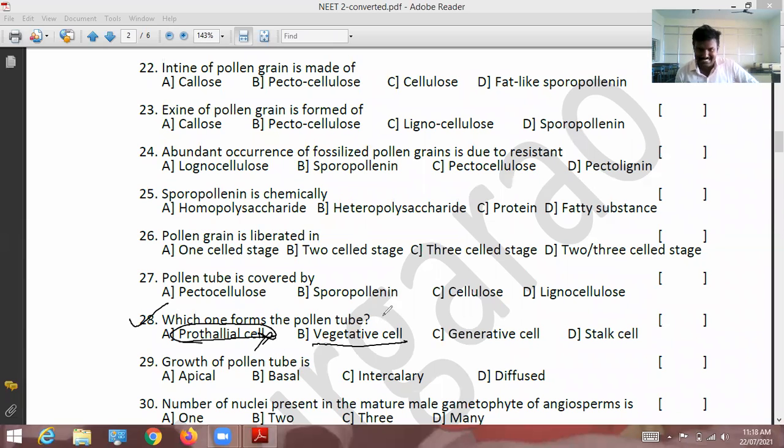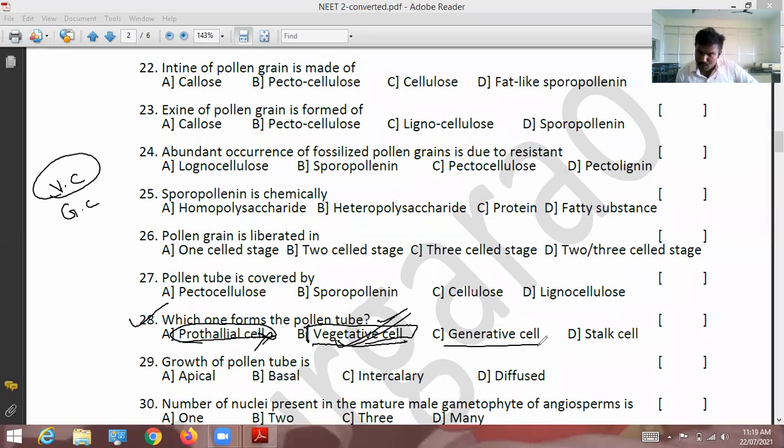Vegetative cell, yes. The pollen grain consists of a vegetative cell and a generative cell. The vegetative cell gives rise to the pollen tube. So for the 28th question, option B is correct. Very good. So the vegetative cell is the correct option. The generative cell gives rise to male gametes.